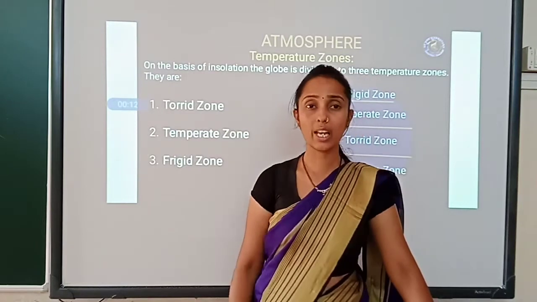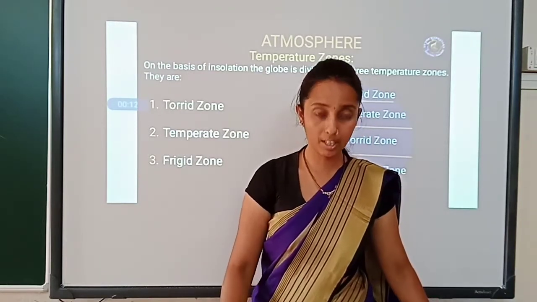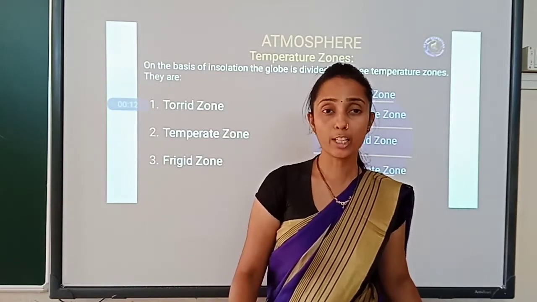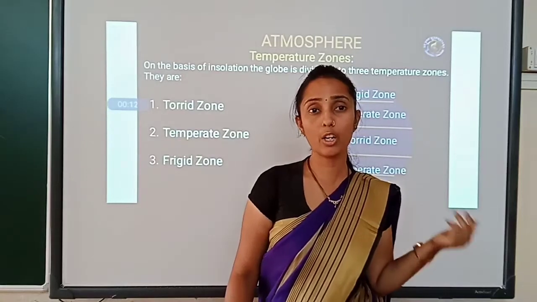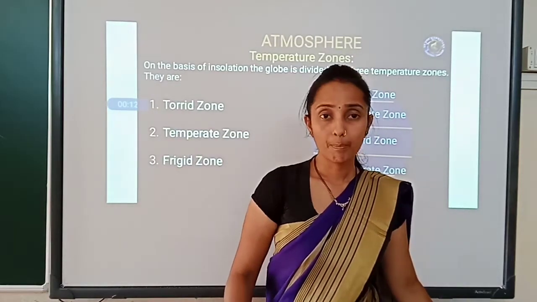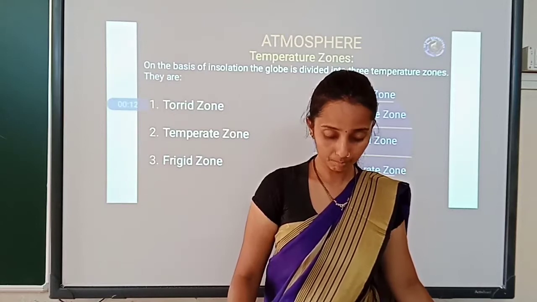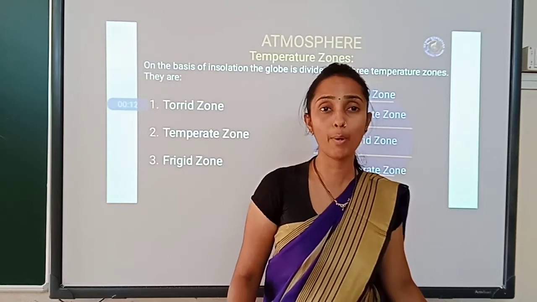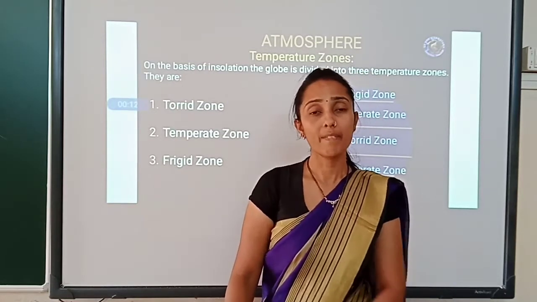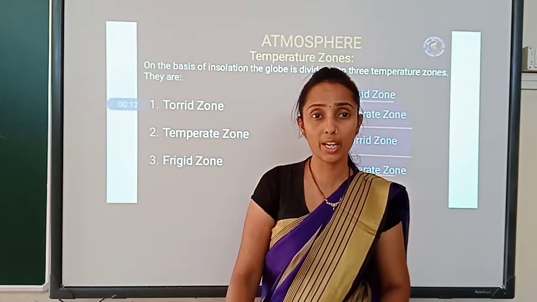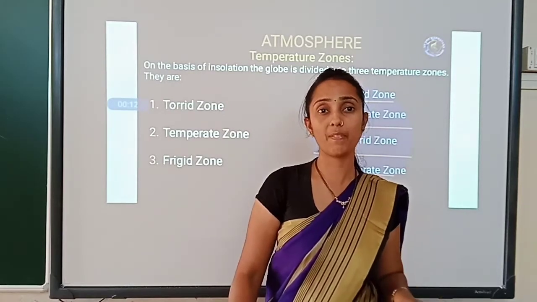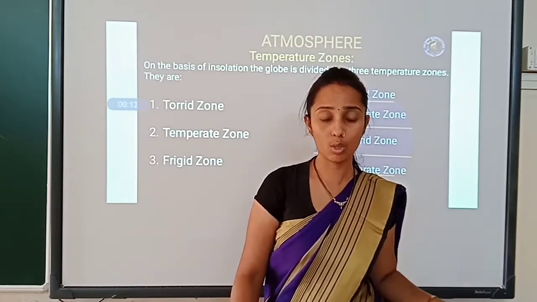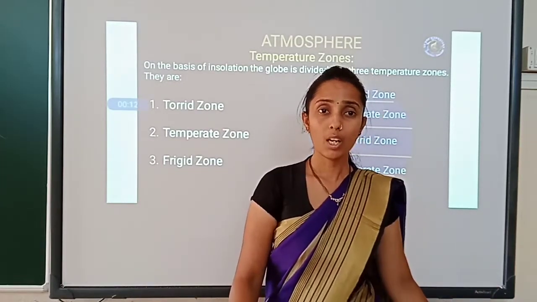Then we have seen the layers of the atmosphere such as troposphere, stratosphere, mesosphere, thermosphere and exosphere. There we have seen the stratosphere, which contains the ozone layer. What is the importance of the ozone layer? We can say that the ozone layer protects us from the ultraviolet rays of the sun and gives us only the safer rays. So that was the importance of the ozone layer.